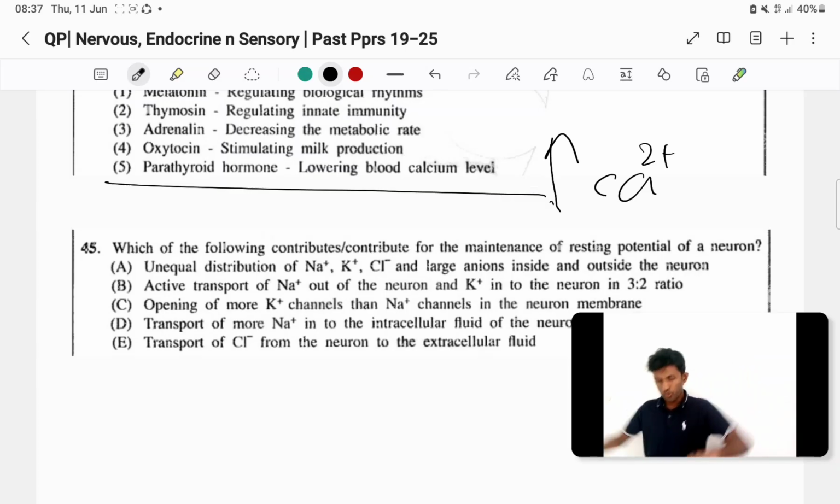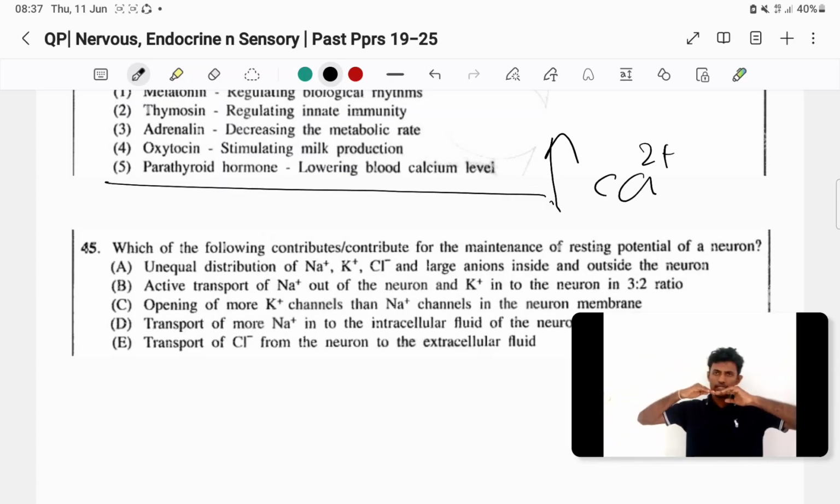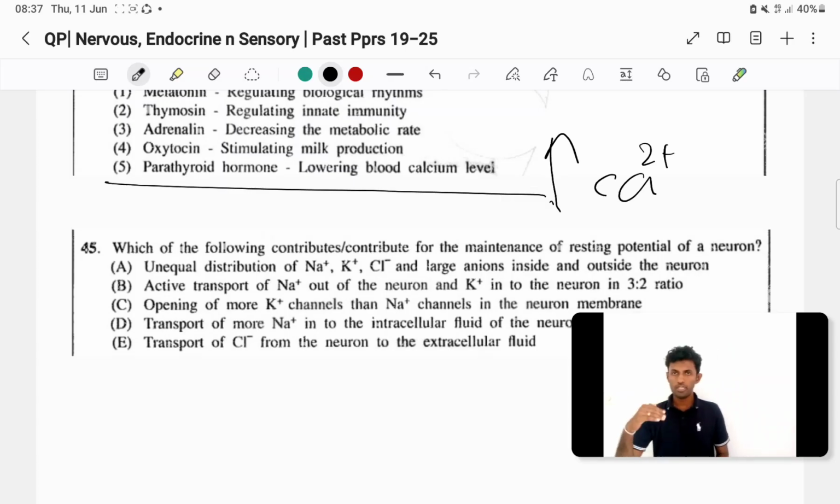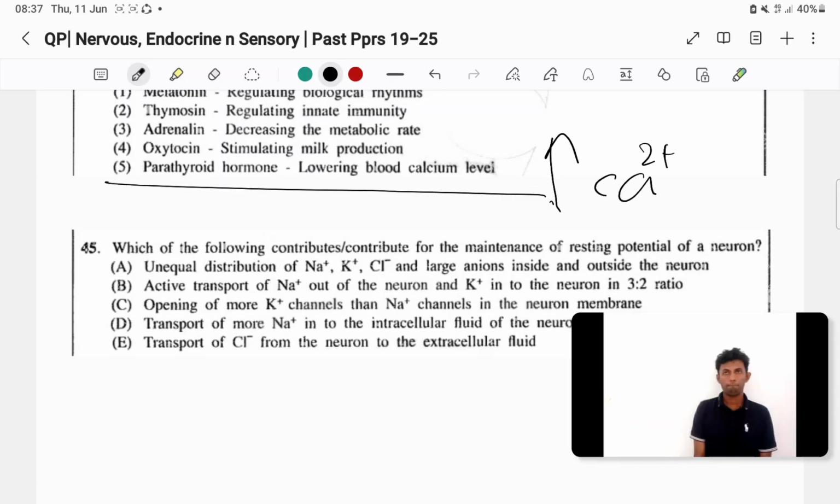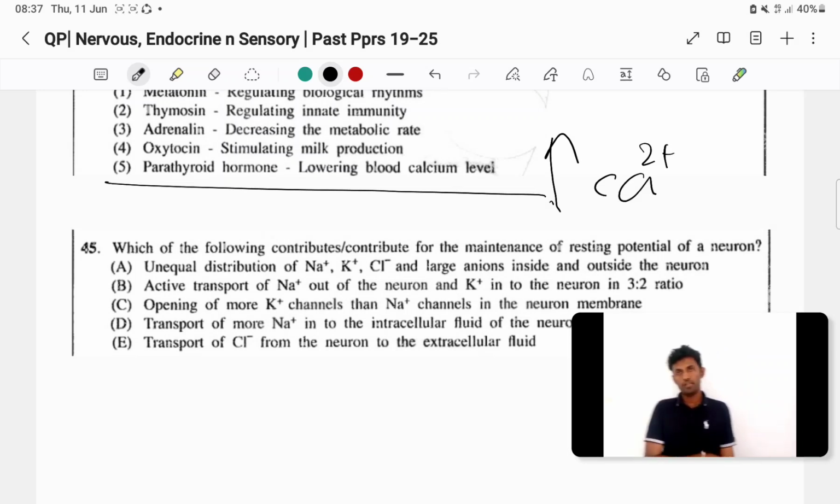So what is the hormone that lowers blood calcium level? If it goes high, which hormone is involved in lowering blood calcium level? Which is calcitonin. Calcitonin. Who secretes calcitonin? The thyroid gland. Right? And the thyroid gland secretes another two hormones, T3 and T4, triiodothyronine and thyroxine. So these hormones are involved in what? Maintaining basal metabolic rate, right?